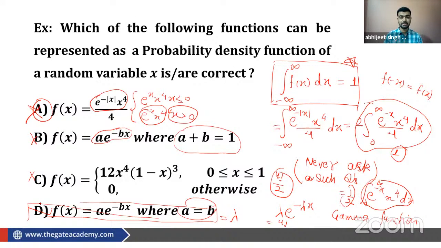It can also happen that they mention that this question is a multiple select question, but only one option is correct. So the differentiation from the MCQ will be that in MCQ there will be negative marking. Here there will not be negative marking, even if only one option is correct. Are you getting it or not? So these were the examples of some MSQs. I hope you guys got it.